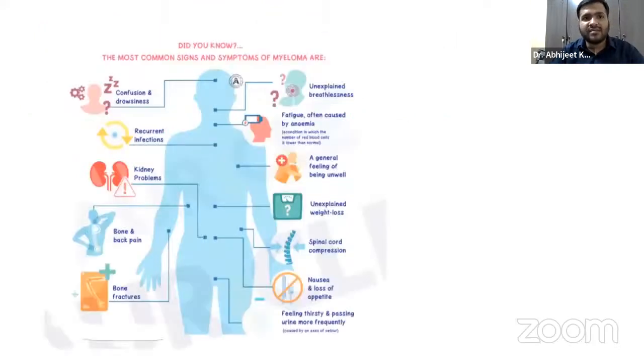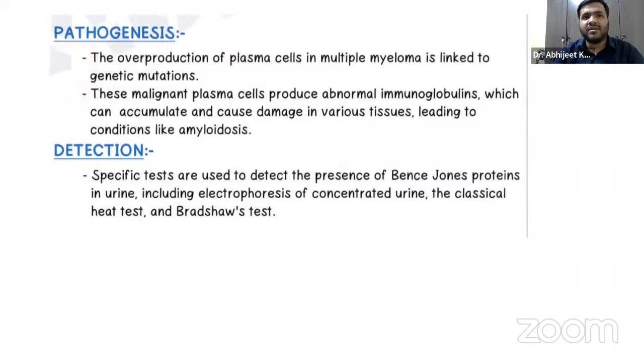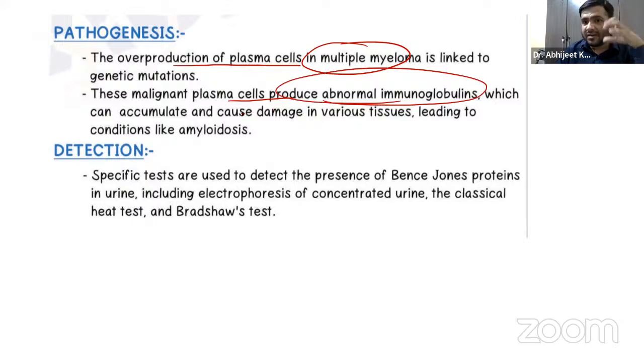So the common signs and symptoms are confusion, drowsiness, recurrent infections, bone pain, bone fractures, right? Unexplained weight loss, cancer is there, right? That is something you have to remember. Again, pathogenesis, guys: you already know it is the overproduction of plasma cells in multiple myeloma, right? These plasma cells will produce abnormal immunoglobulins, which can accumulate in the tissues, leading to conditions like amyloidosis. This you will learn in pathology next year.